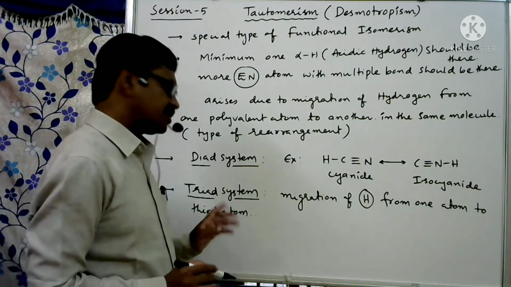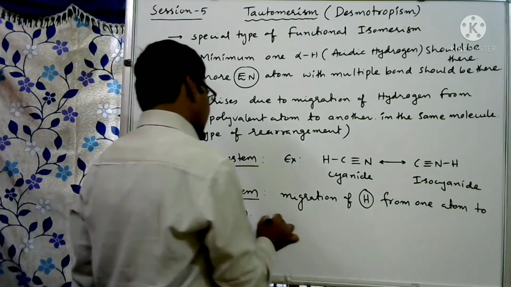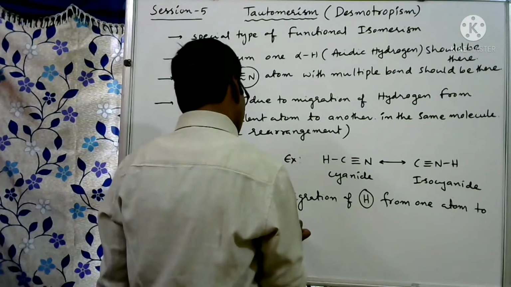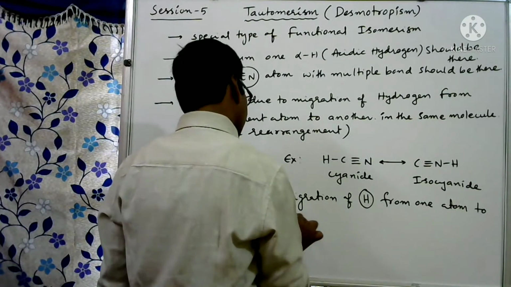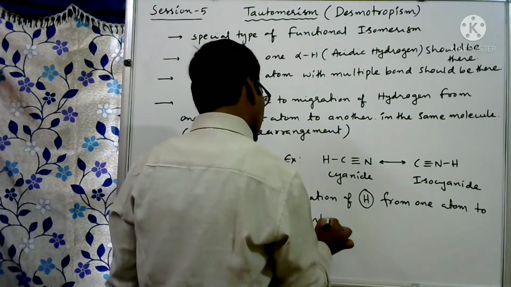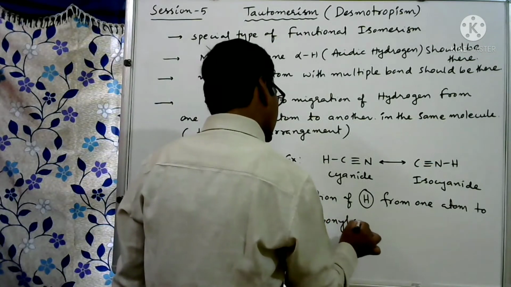So this is nothing but the triad system. Generally, for this we can expect carbonyl compounds as examples.